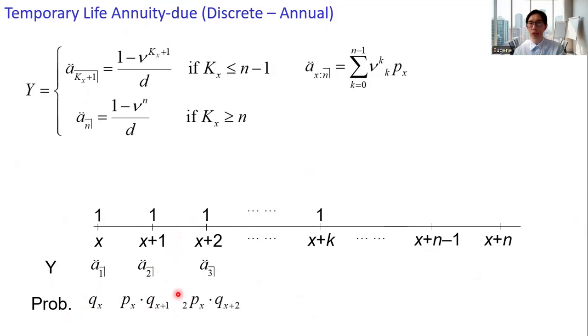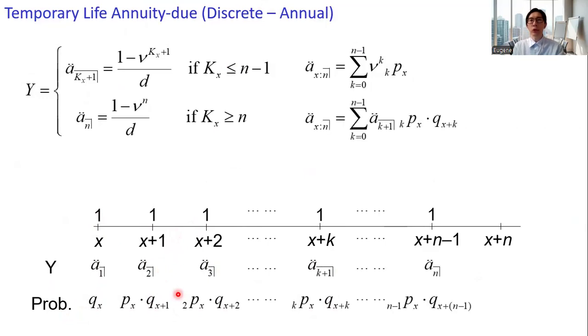All right, the pattern continues. The first term corresponds to all the payments here. Sum up the value for Y and then multiply by the corresponding probability.